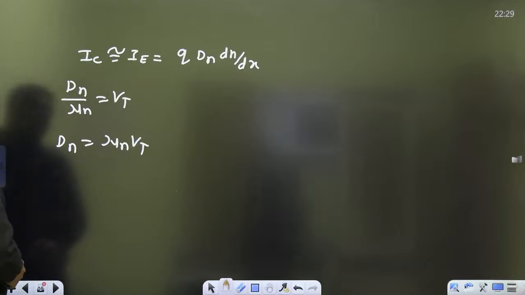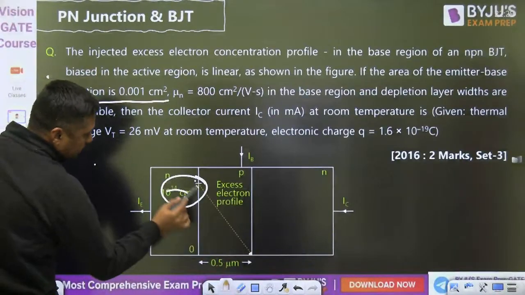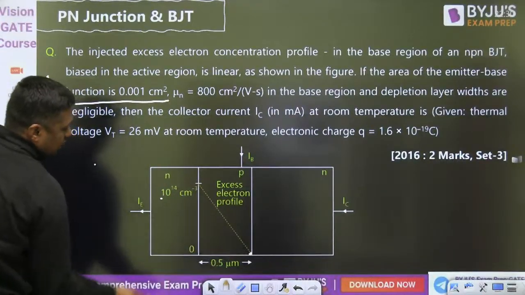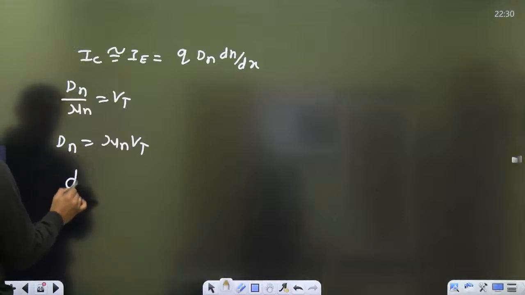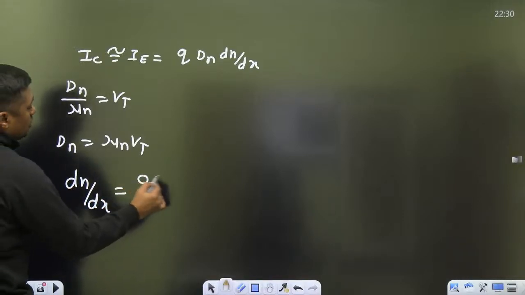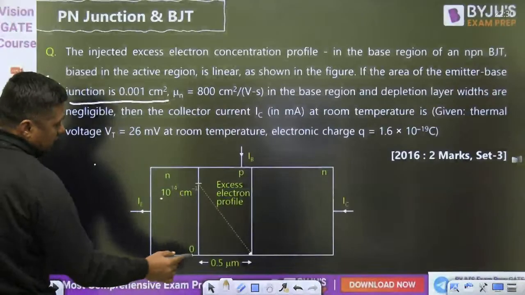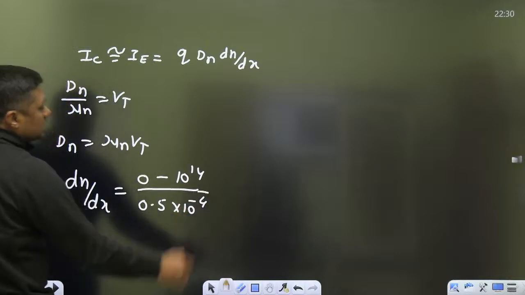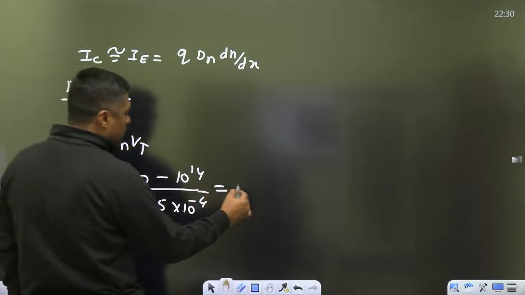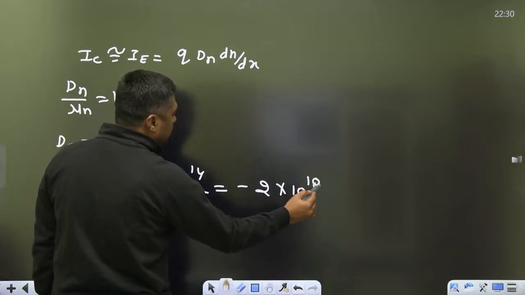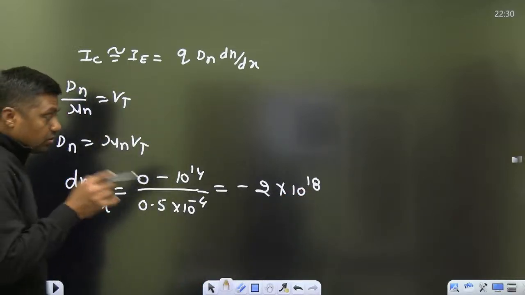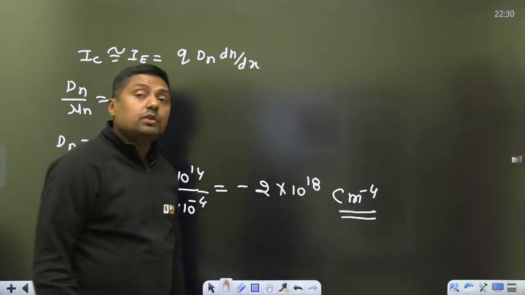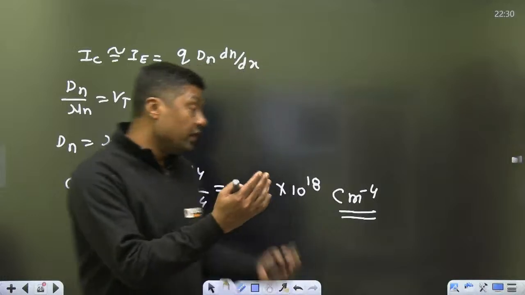Now what is dn by dx? You can find the concentration gradient. This is given, this is given. Here it is 10 to the power 14, and here it is 0. So this will become 0 minus 10 to the power 14 upon the length, 0.5 micrometer, which is 0.5 into 10 to the power minus 4 centimeter. So it will become 2 into 10 to the power 18. This is called dn by dx. The unit is centimeter to the power minus 4. So it is minus 2 into 10 to the power 18. It is negative because current will move in the opposite direction.